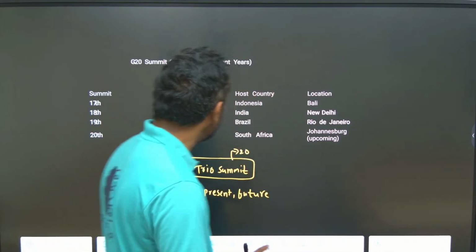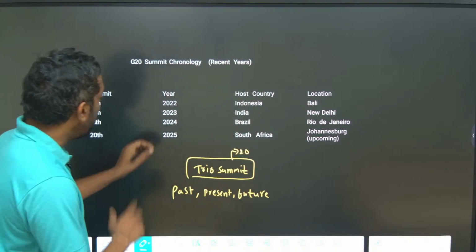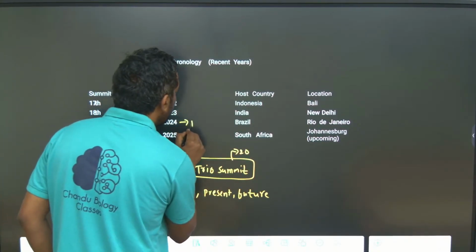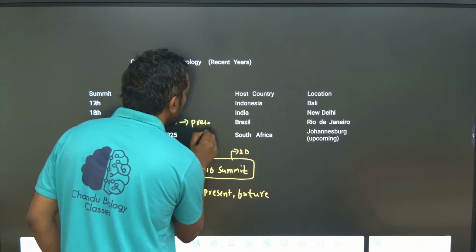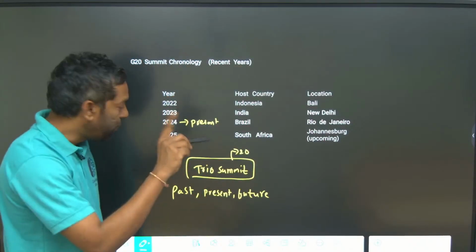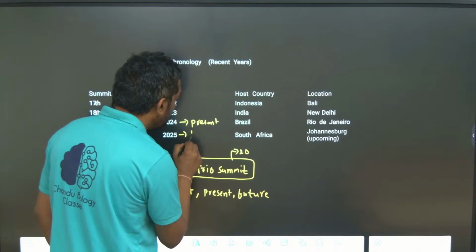What is past? 2023 is the past, 2024 is the present, and 2025 is the future.